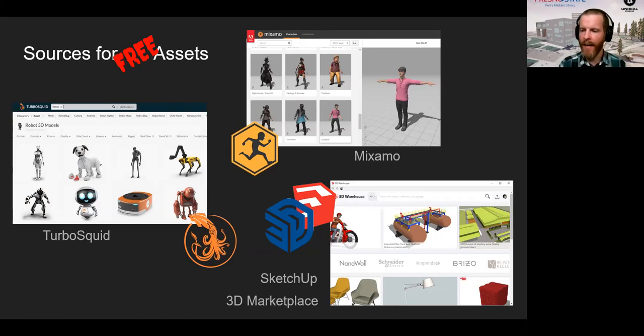SketchUp also has a free web-based 3D modeling platform. Again, you might know that from 3D printing services. There are other free options for 3D modeling if you want to go that route. If you think you're cool and you can get it done all by yourself, it's hard, believe me, it's hard, but absolutely. If you think you can get it done, there are things like Blender, which is free for 3D modeling, in addition to SketchUp. And Autodesk has some software that's free for educational use, like Maya, Mudbox, 3ds Max, things like that. Obviously, for the 3D modeling software like that, the system requirements are a bit higher, so just be aware of that.